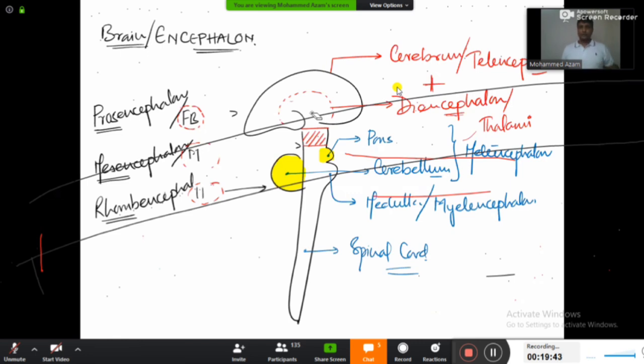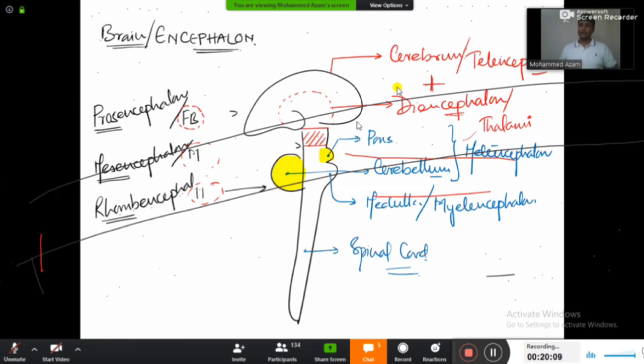And then the right half and the left half, we are going to divide in this plane, and this plane is said to be the sagittal plane. What is the name of the plane? Sagittal plane. Fine. So in the sagittal plane, we are going to cut the brain exactly in the middle, and then we are seeing from the side. If you see from the side in the sagittal plane, this is how the diagram looks exactly on your screen. This is how it is looking. Okay?